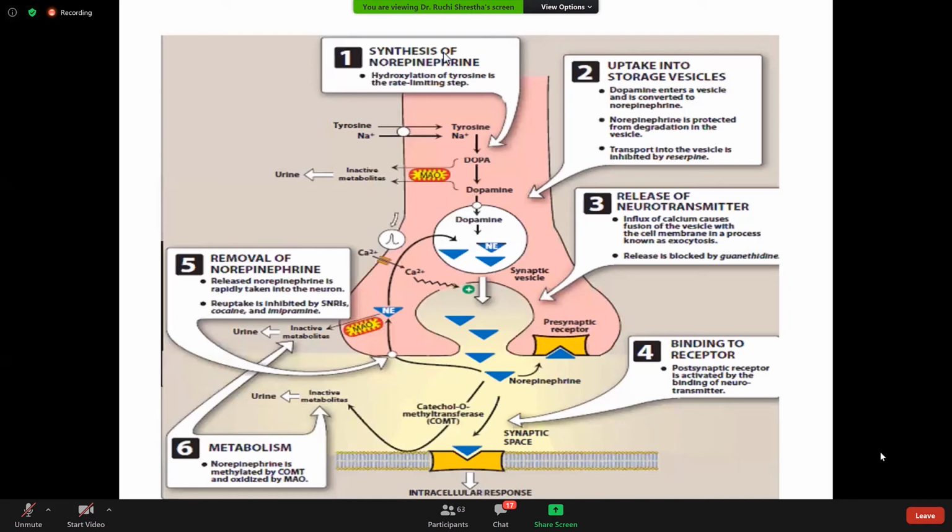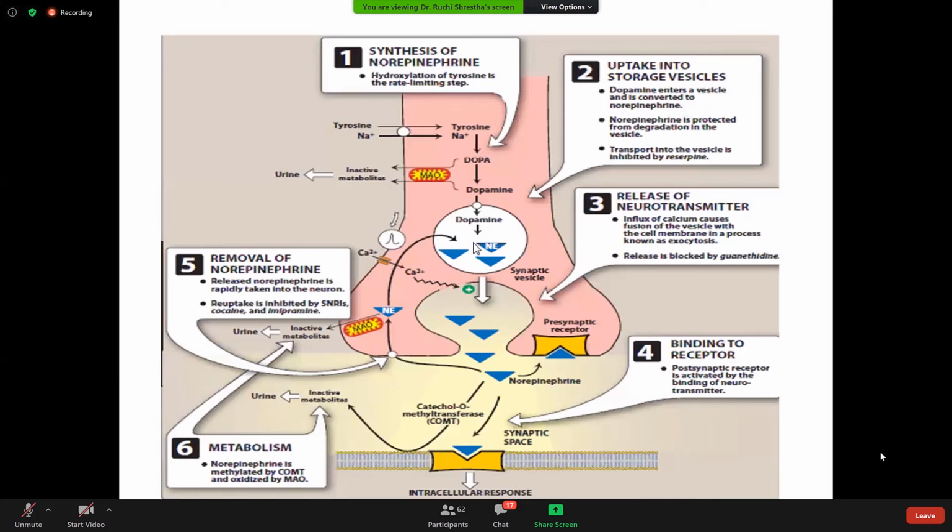So there is the synthesis of epinephrine and norepinephrine from DOPA, and hydroxylation of tyrosine is the rate limiting step. Rate limiting step means that in any chemical reaction or process, the slowest step is known as the rate limiting step. So the hydroxylation of tyrosine is the rate limiting step. And then dopamine uptake into the storage vesicle: dopamine enters into the synaptic vesicle.